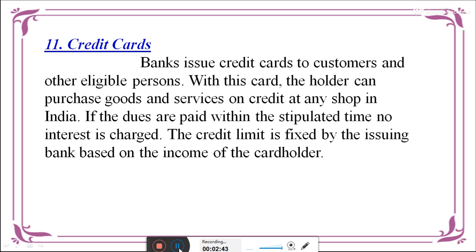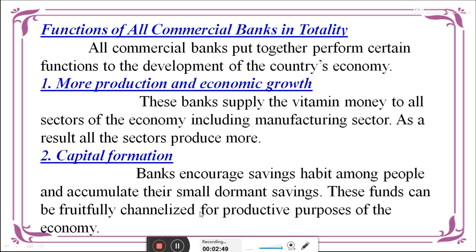Okay, next we are going to see the functions of all commercial banks in total. All commercial banks put together perform certain functions to develop our country's economy.